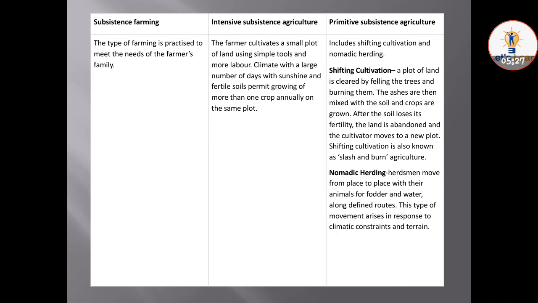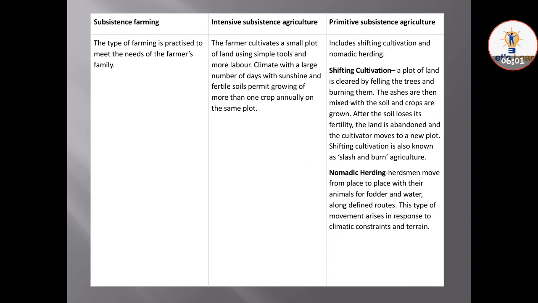So first we have to know in detail subsistence farming. This type of farming is practiced to meet the needs of the farmer's family. In intensive subsistence agriculture, the farmer cultivates a small plot of land using simple tools and more labor. Climate with a large number of days with sunshine and fertile soil permits growing of more than one crop annually on the same plot.